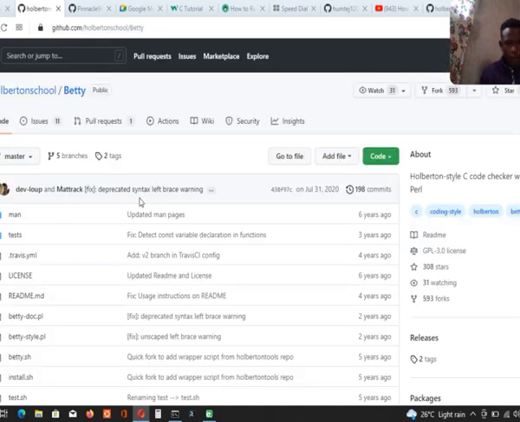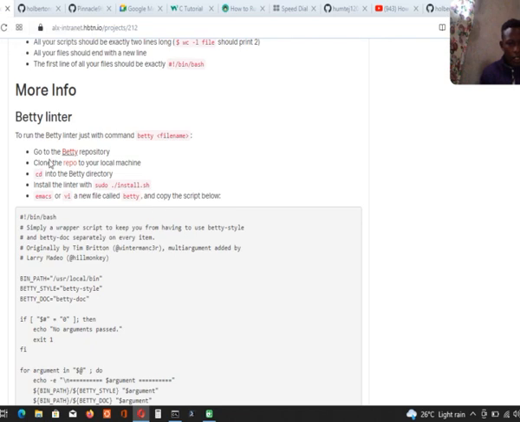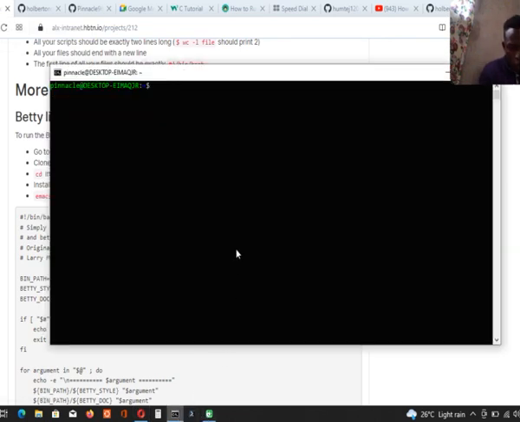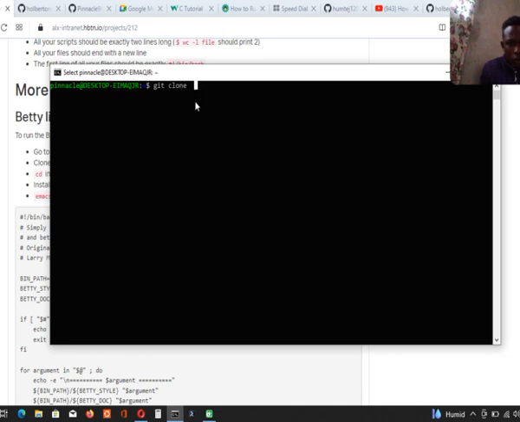Yeah, fine. Now the next thing I need to do is clone it into my local computer. Then clone the repo to your local machine. That's what I want to do now. Git clone. Then cloning into Betty.